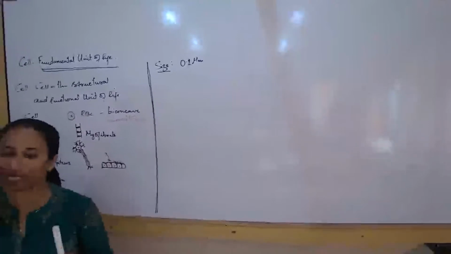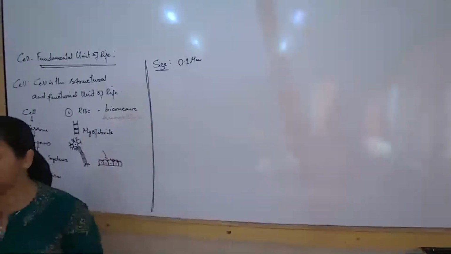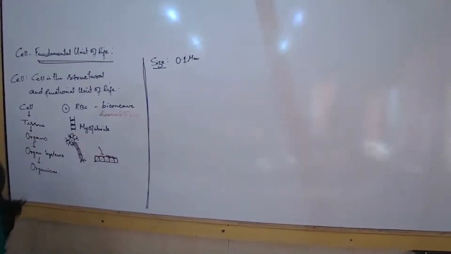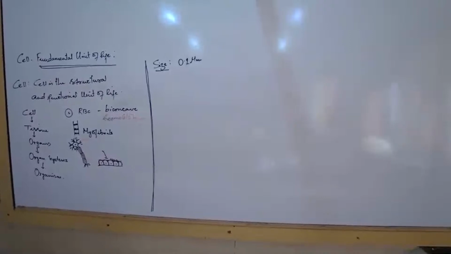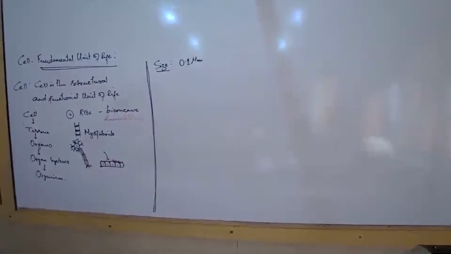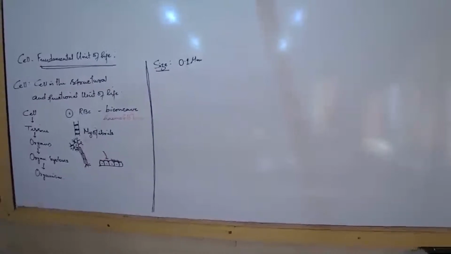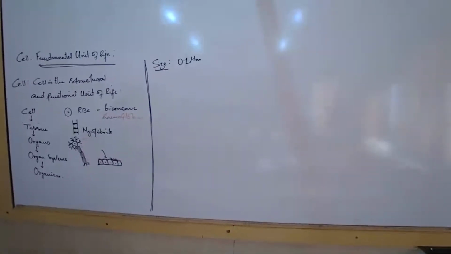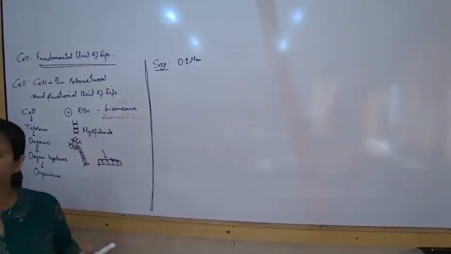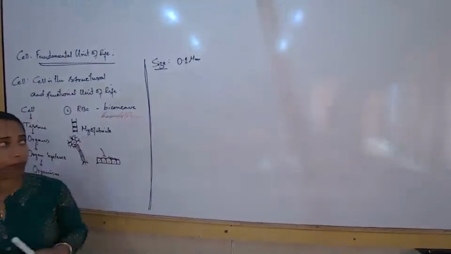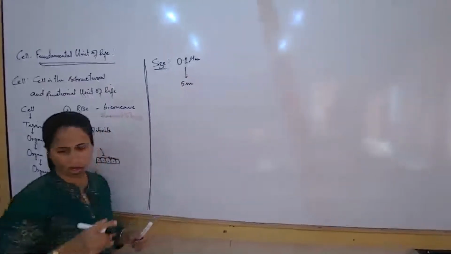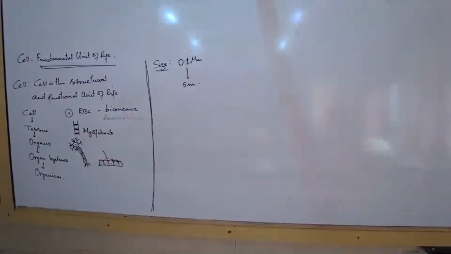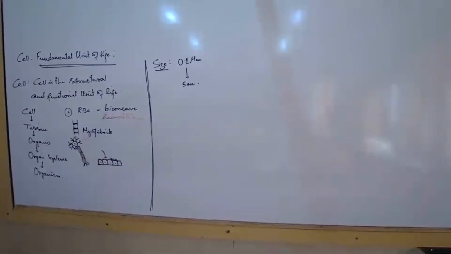Then we also come across certain cells which may be very large, a single cell, measured in meters. The ostrich egg is a single cell, roughly around 5 to 6 meters, or 5 to 10 meters. So the size is varied.